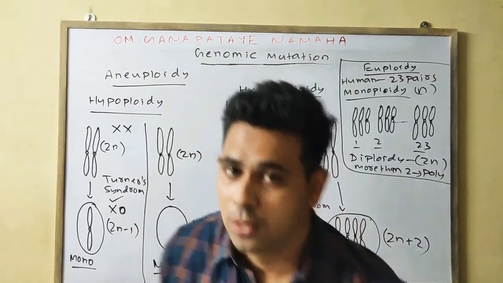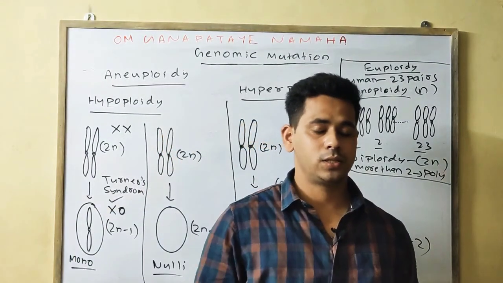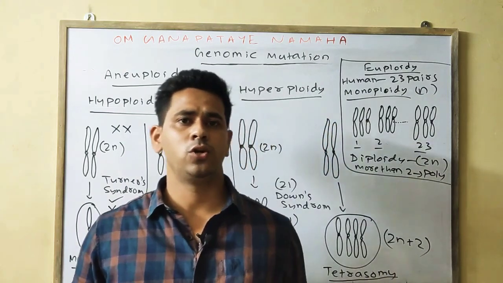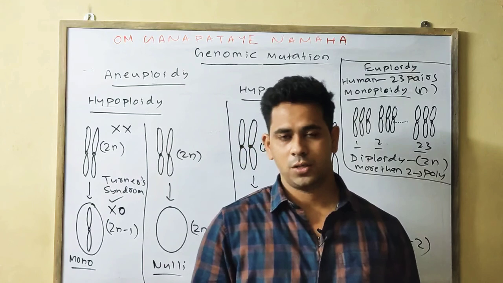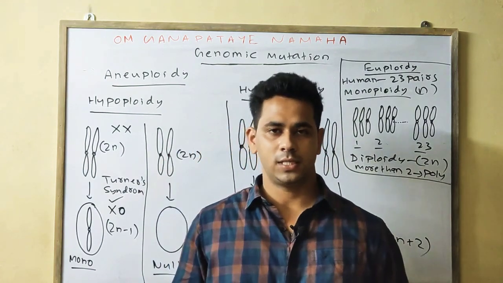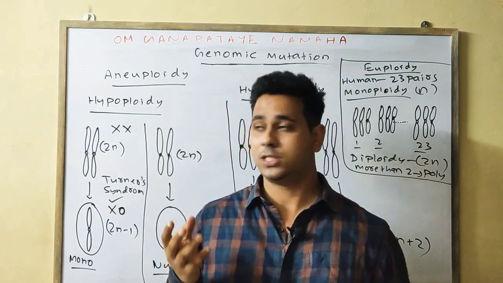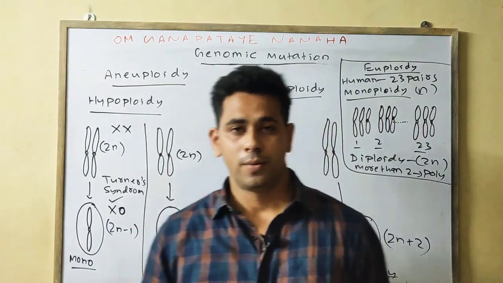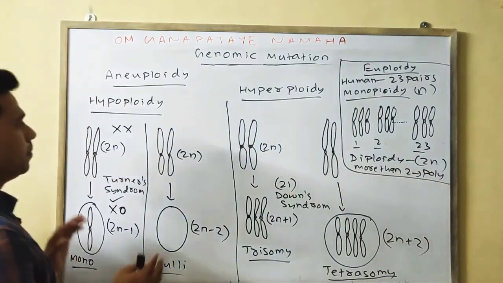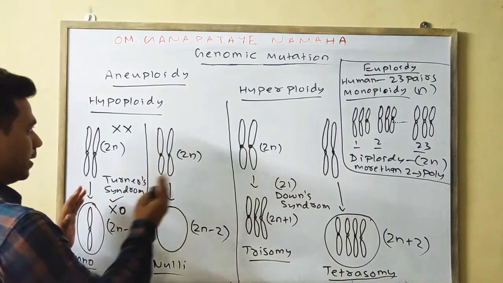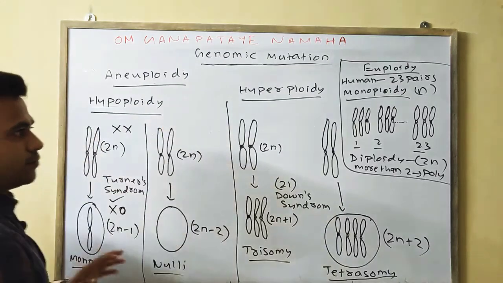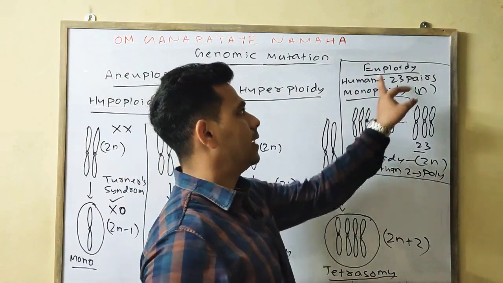Today we discussed in detail the chromosomal changes. We discussed the structural changes: deletion, duplication, inversion, and translocation. Then we discussed the numerical change in chromosomes, or we can say the genomic mutation, which is basically of two types, aneuploidy and euploidy. In aneuploidy, some chromosome numbers are added or deleted. If sets of chromosomes are added, that is euploidy.